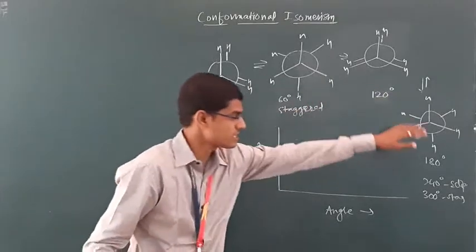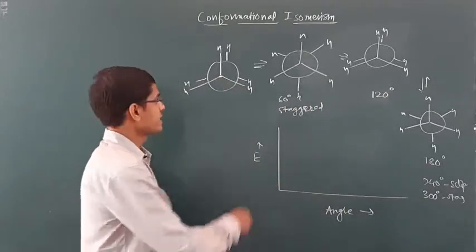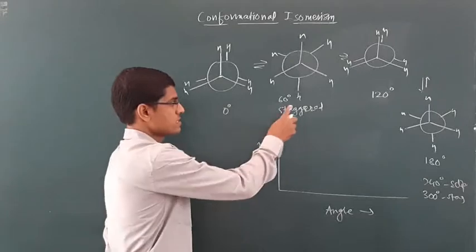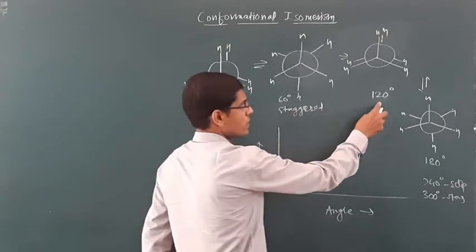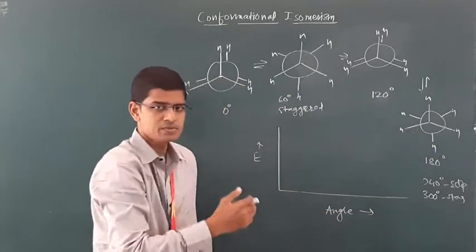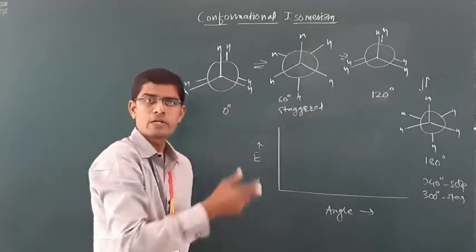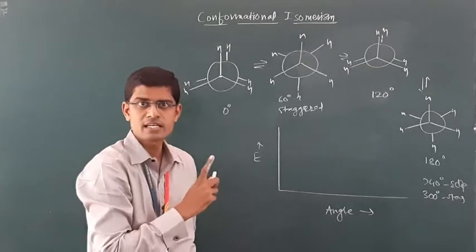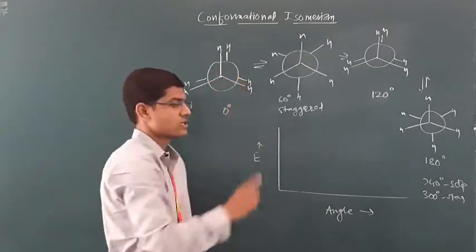So these are the rotations and the isomers created: at 0, eclipsed, 60, staggered, 120, again eclipsed, 180, again staggered, 240, eclipsed, 300, staggered, and at complete rotation of 360 degree you will get again the same eclipsed conformation.